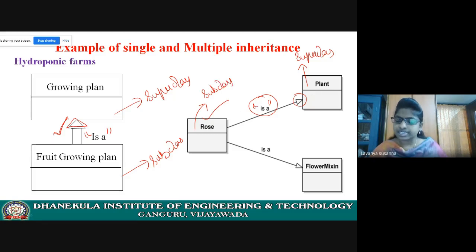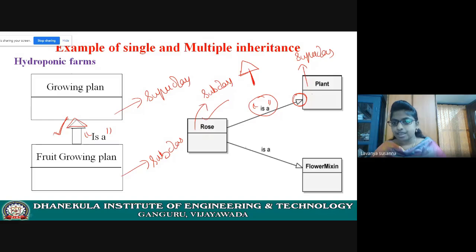And what is the relationship between rose and plant? It is a hierarchy. By this symbol, you are going to identify it is a hierarchy. This symbol, arrow mark, means hierarchy. Rose is a plant, right? Rose acquires all the properties of plant.